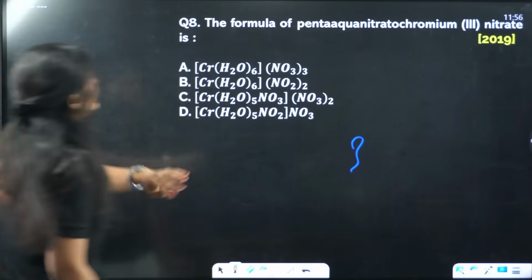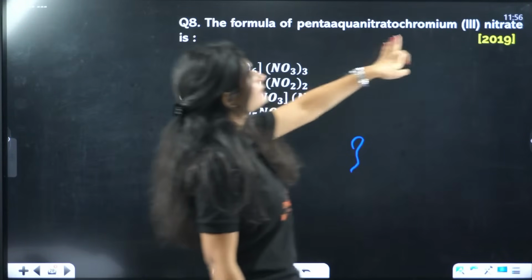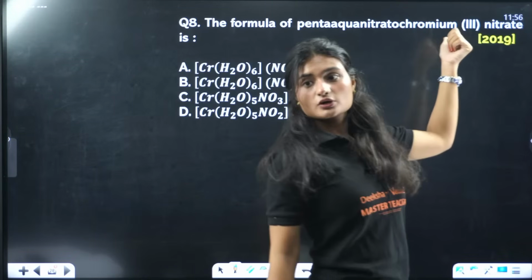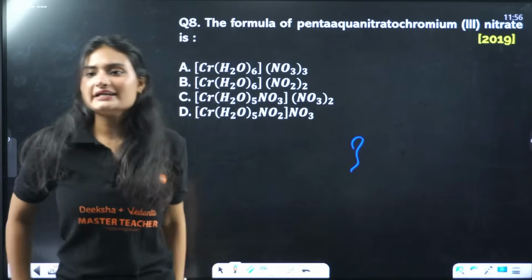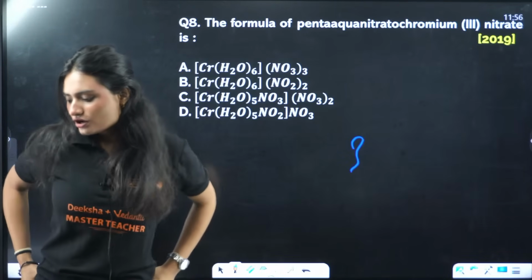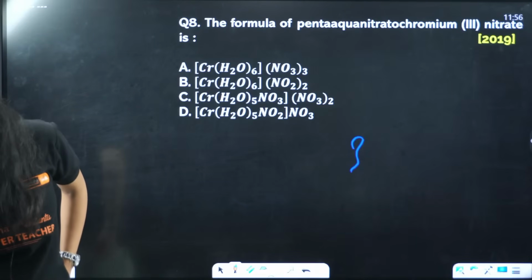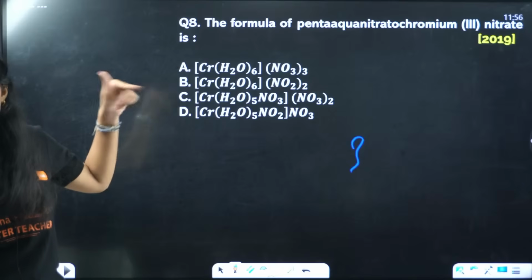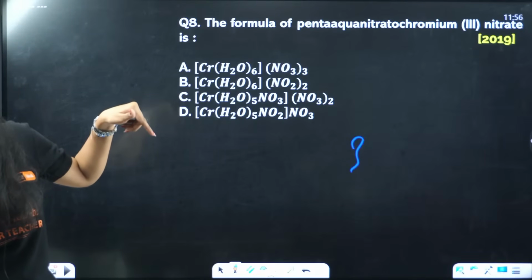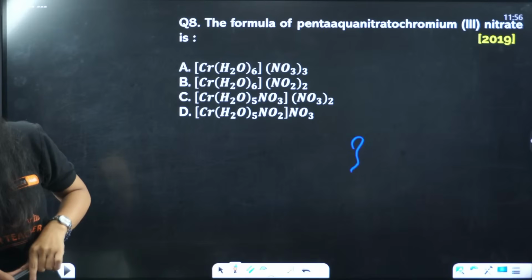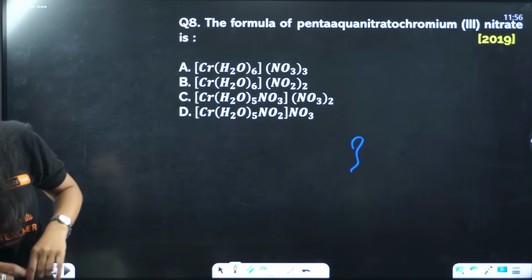The formula of penta aqua nitrato chromium 3 nitrate. Formula of... After blue we'll use yellow, and then I'll try to use all the pens. Coffee, then at least, if no option, then black.